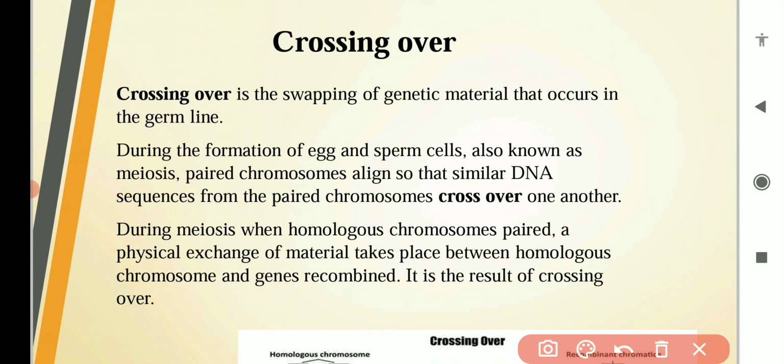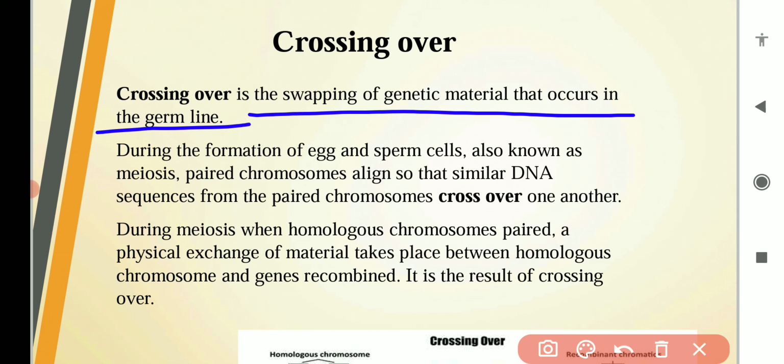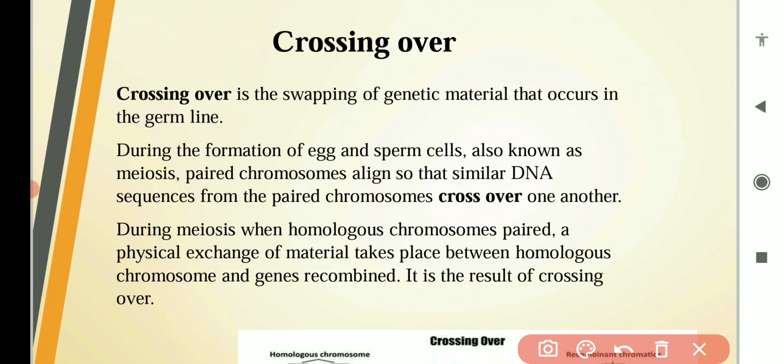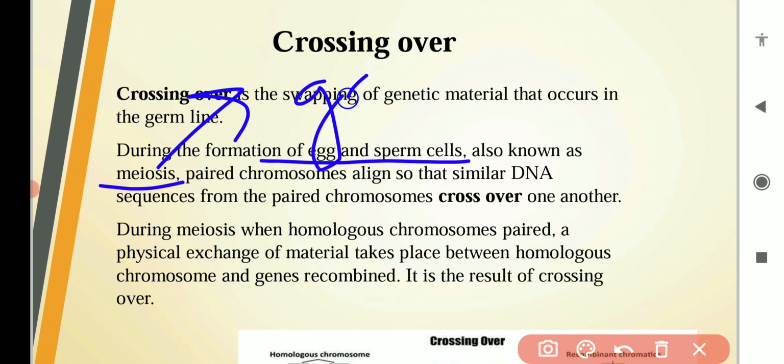If we define crossing over, we can say that it is the swapping of genetic material that occurs in the germline. What happens during the formation of egg cells and sperm cells, or we can say during the formation of gametes. When gametes are formed, in male sperm cells form and in female egg cells form. It is also known as meiosis, because we all know that meiosis is a reductional division, and due to meiosis these gametes are formed.